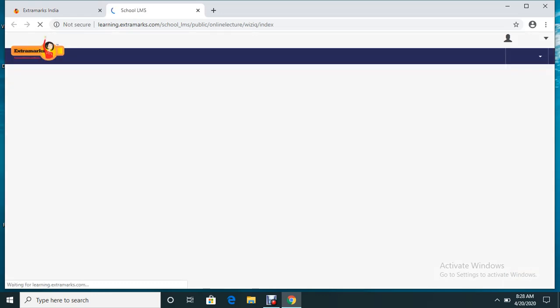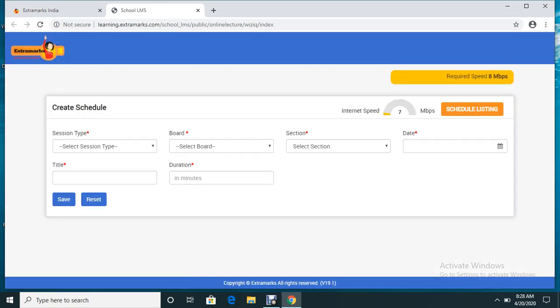As soon as you click on schedule live class, it will ask you for certain information, like whether you want to go for a live lecture or a recorded lecture. So I'm clicking live lecture. You need to select the respective board because every school will not have the same board. I am using the content of ICSE board, hence I'm selecting ICSE board.